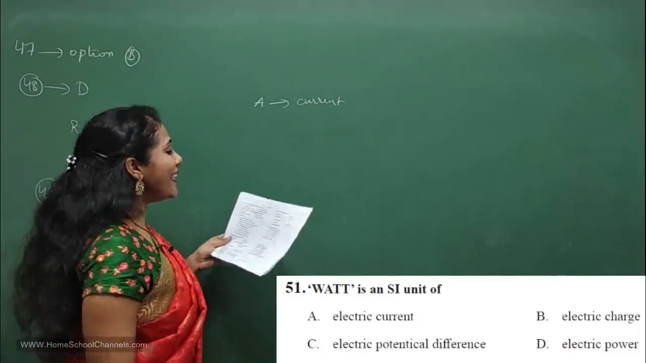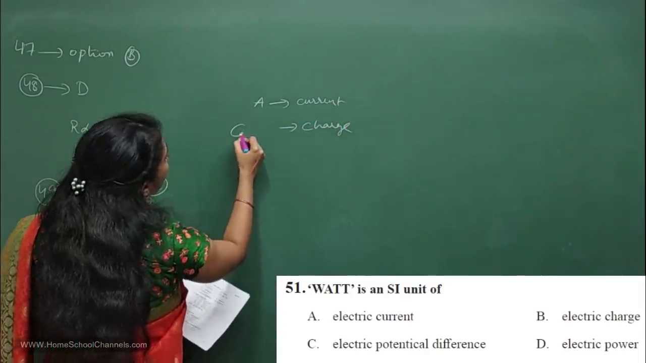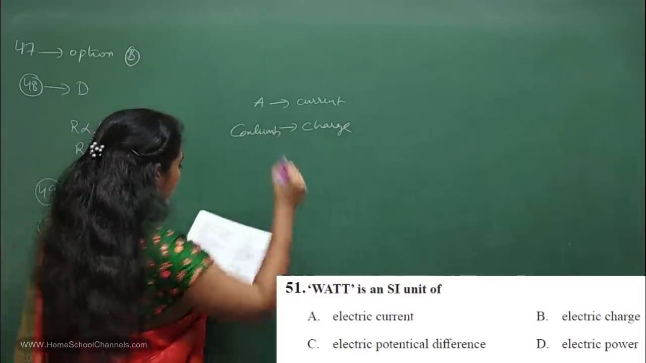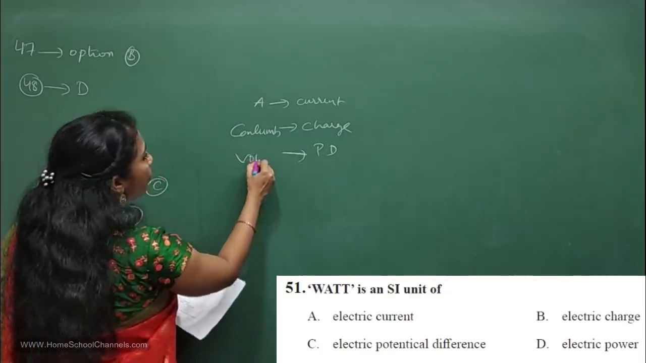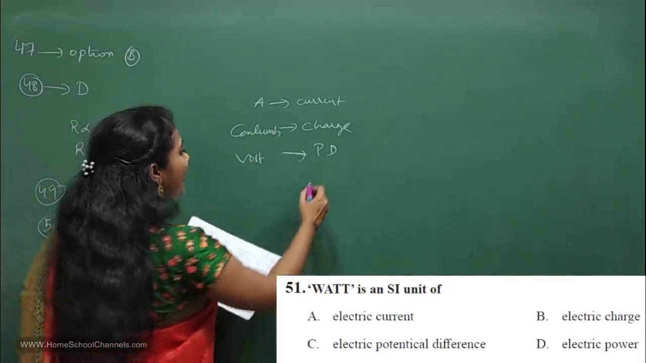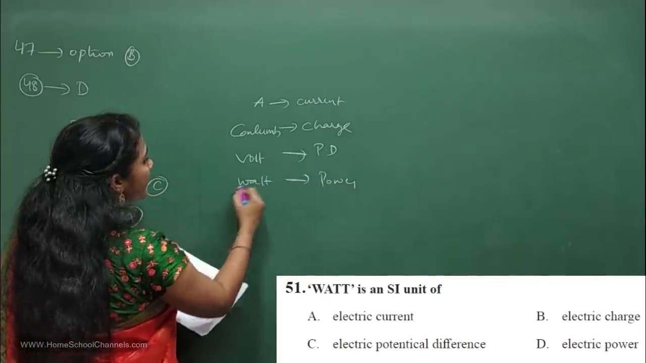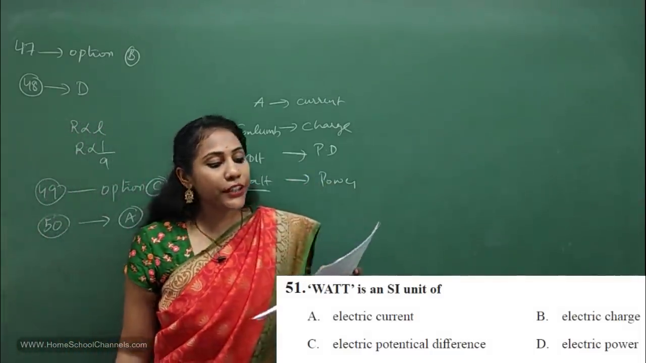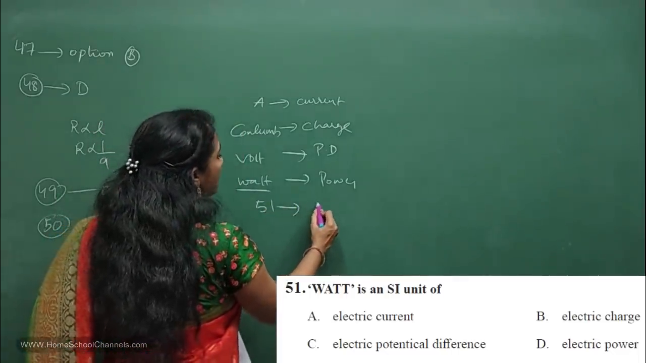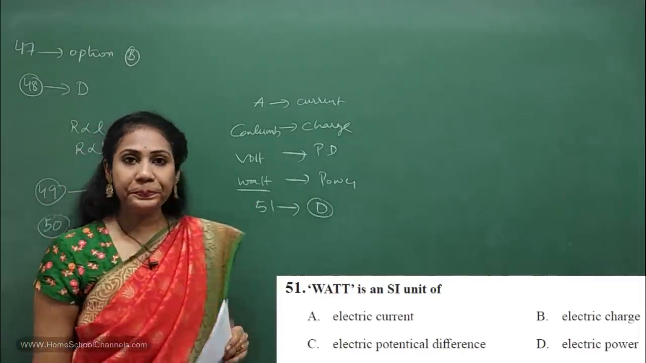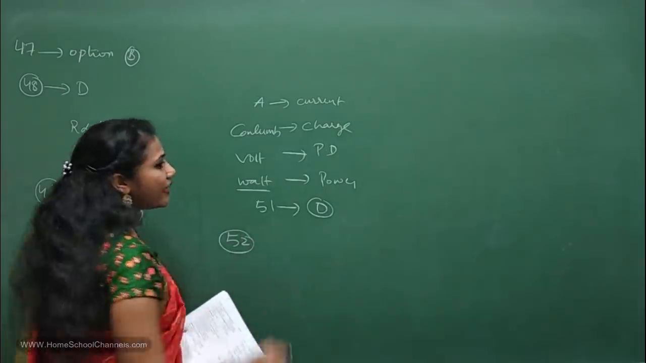So for current, the SI unit is ampere. And for electric charge, the SI unit is coulomb, isn't it? And then for potential difference, the SI unit is volt. For electric power, the SI unit is watt, isn't it? So watt is the SI unit of electric power. So for 51st question, option D is the answer. Clear?